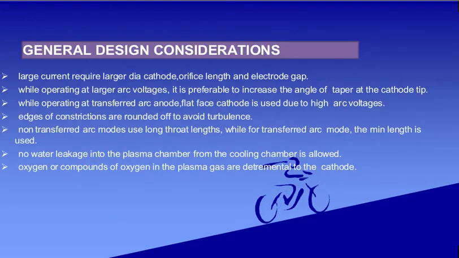Now let's have a look at the general design considerations. First of all, large current requires large diameter cathode, orifice length as well as electrode gap. So whenever you are thinking of a large current requirement, then you have to provide a larger diameter cathode, orifice length and electrode gap.